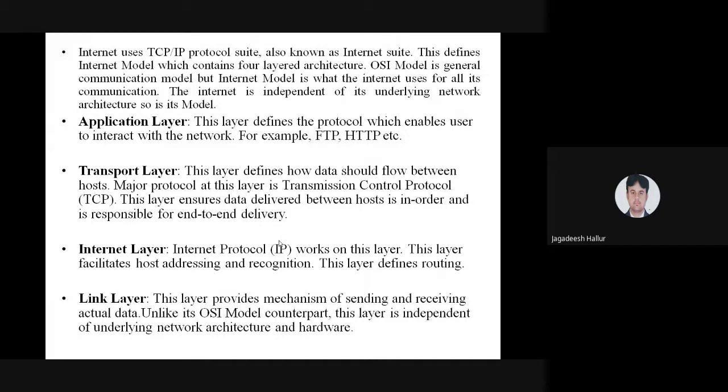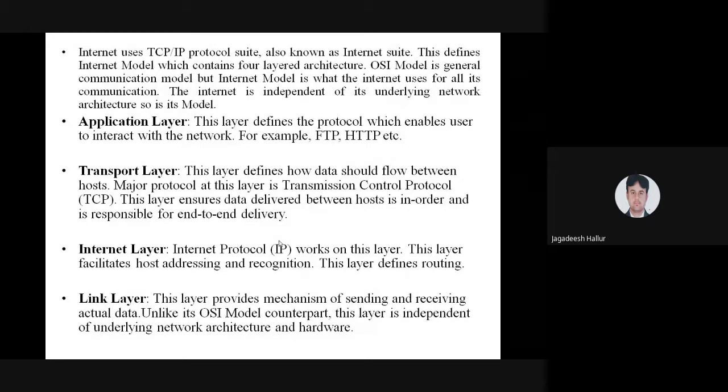It has to be checked where the segment was lost, and if it is lost, it has to be retransmitted to the receiver end. That functionality is taken care of by TCP.